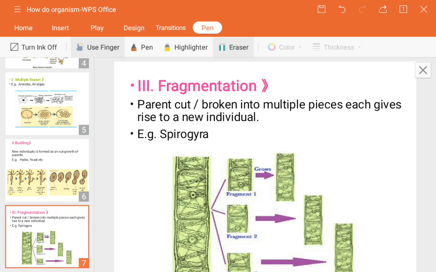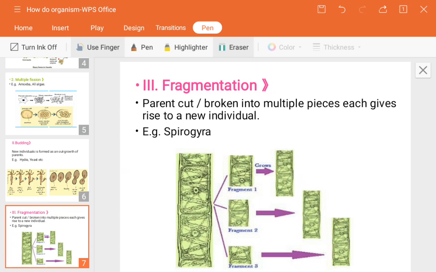Then the next type of asexual reproduction is fragmentation. So what is meant by fragmentation? Fragmentation, the word consisting of fragment, means some piece, that may be so many pieces, that may be a single piece. So fragmentation means division of a particular cell or organism into a number of pieces.